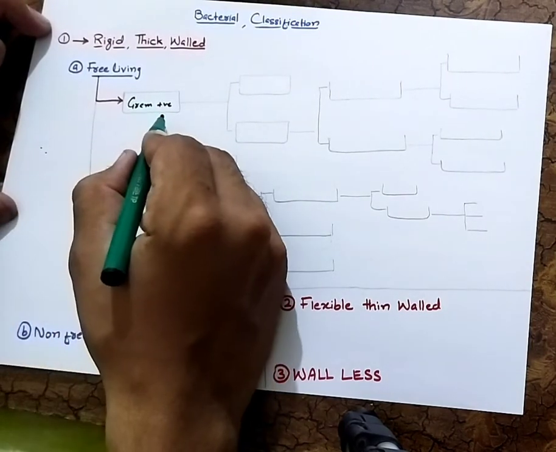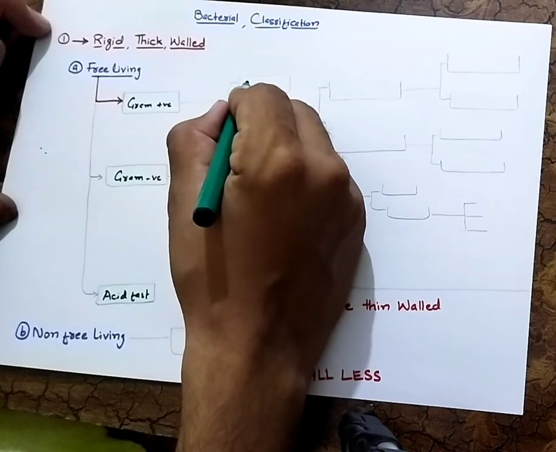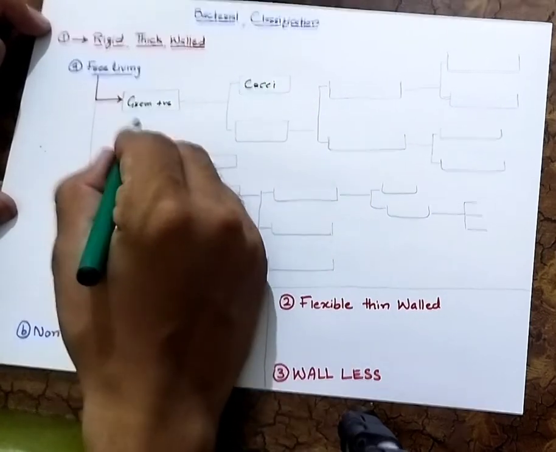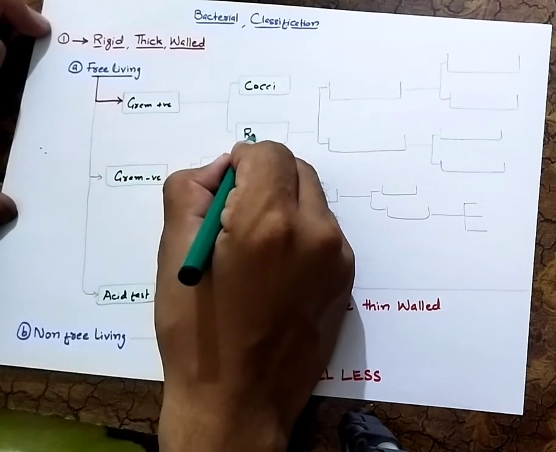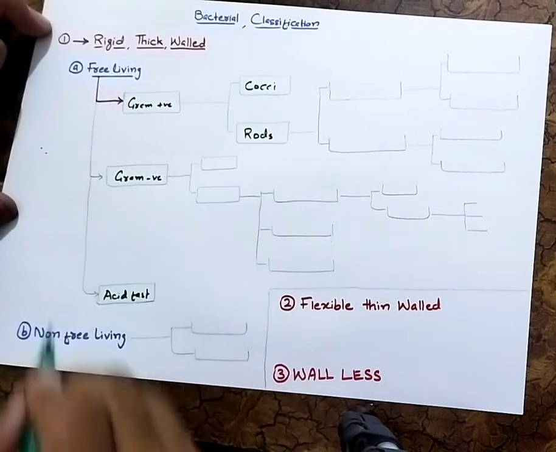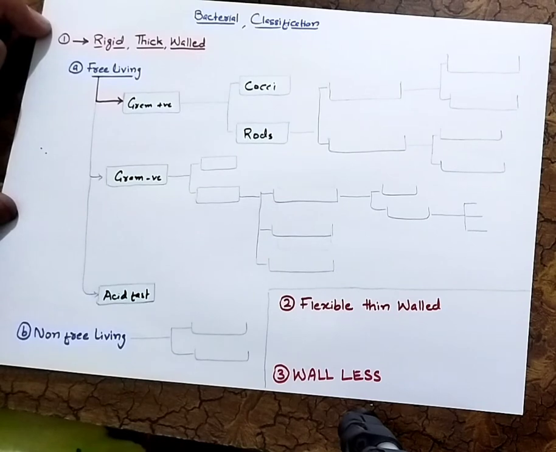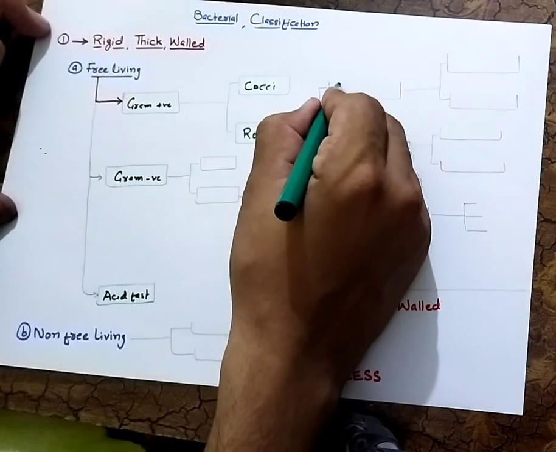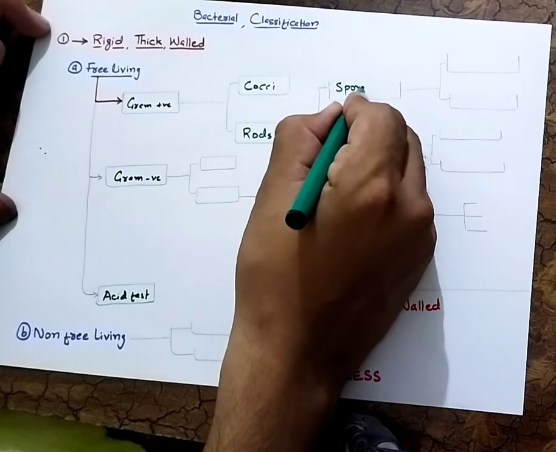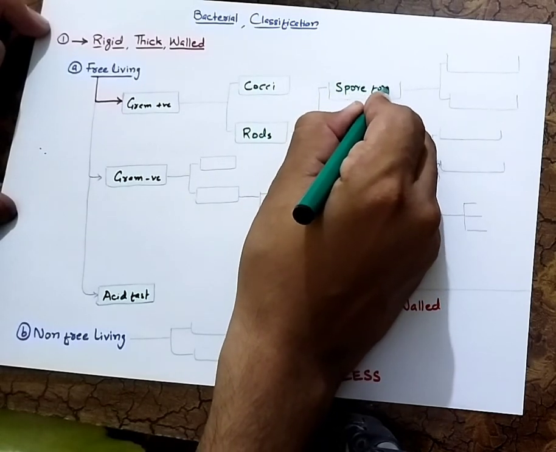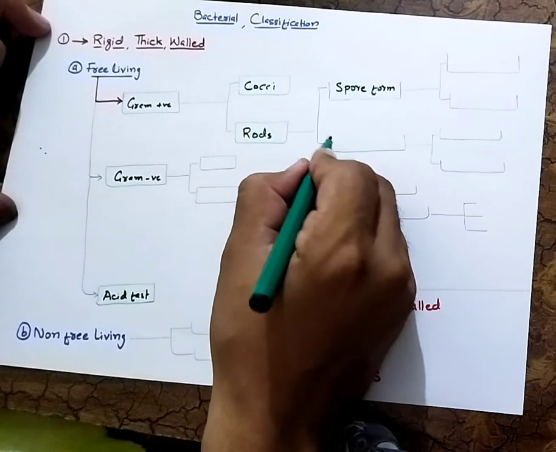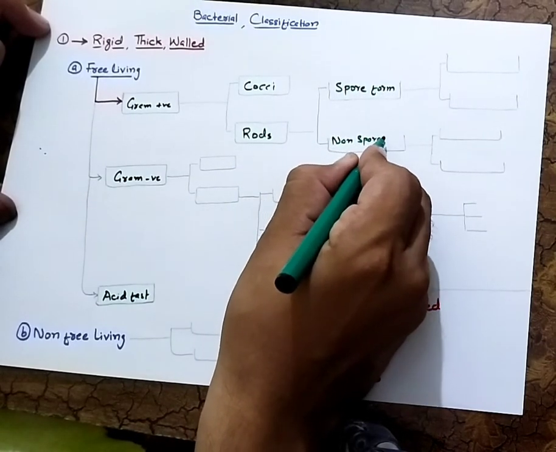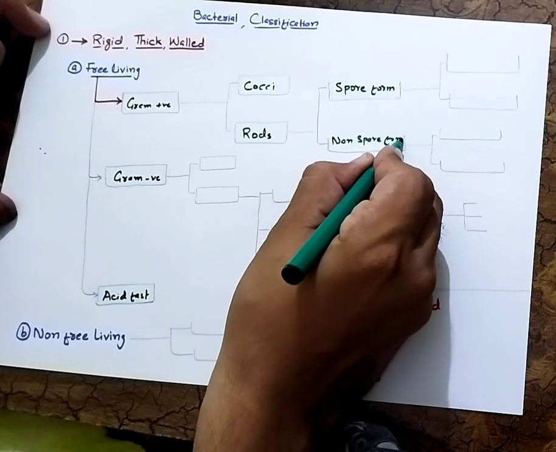The gram positive bacteria is further divided into cocci, means round shape, right? And the rods, which are also called bacilli, right? And rods are further classified into spore forming, right? And non-spore forming bacteria, right?